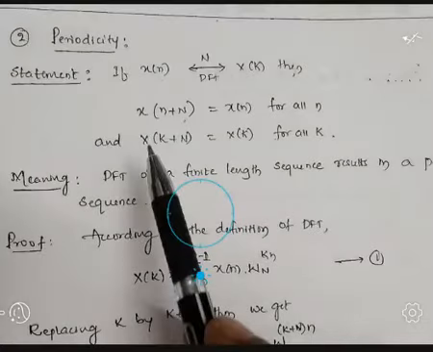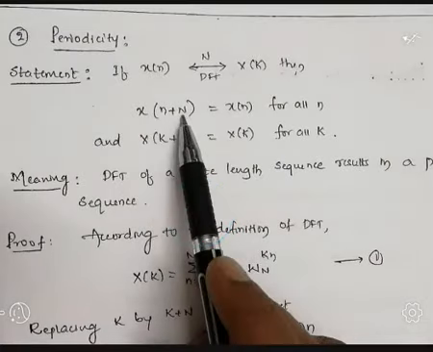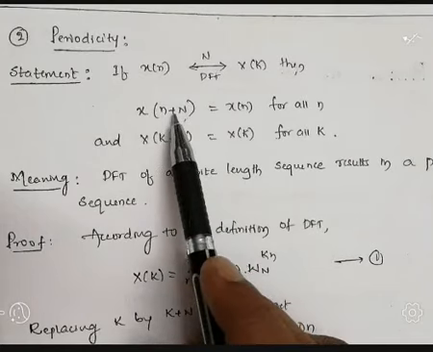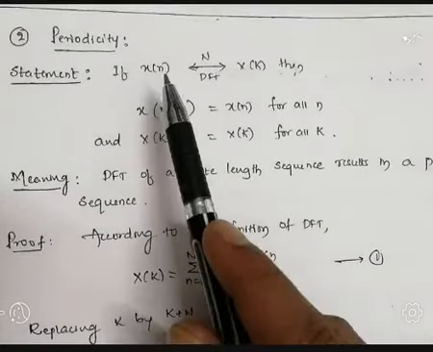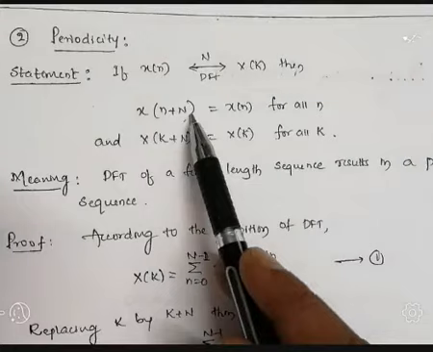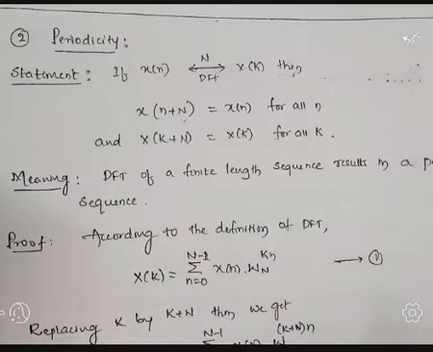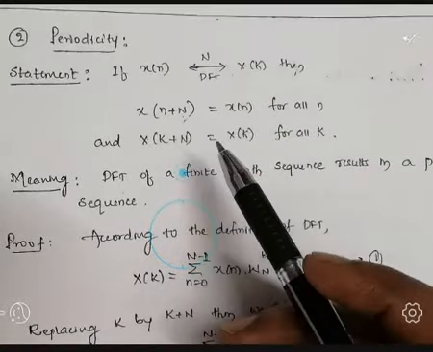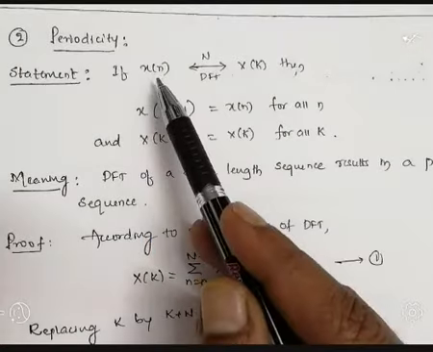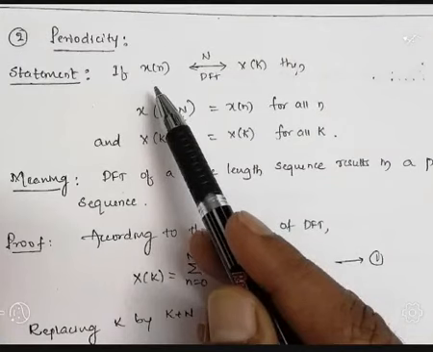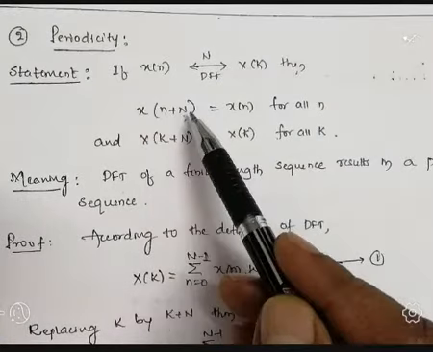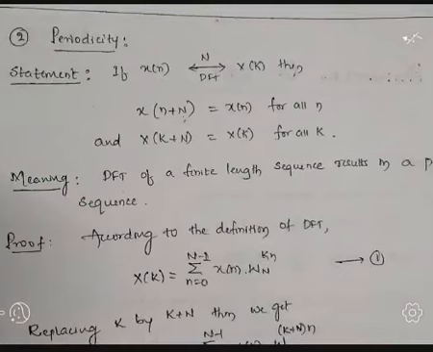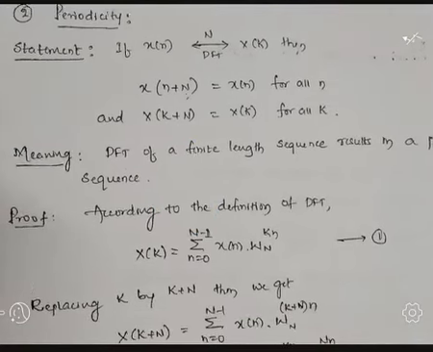For example, if you take capital N equal to 4, the sequence x of n is periodic and has to repeat after every 4 samples. I have taken this as one example. If N equal to 4, the length of the period is 4, and the sequence x of n is going to repeat itself after every 4 samples. In the coming classes, we are going to discuss numericals on this property. Then you will get a clear idea how we get the values.